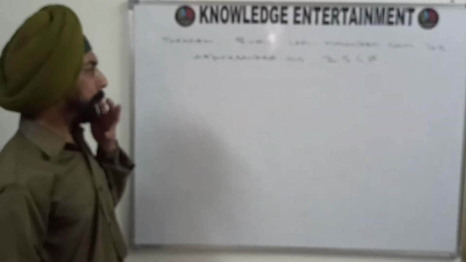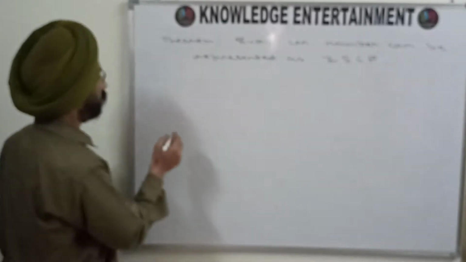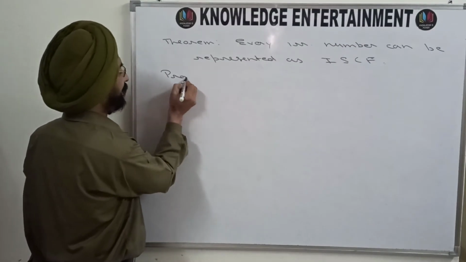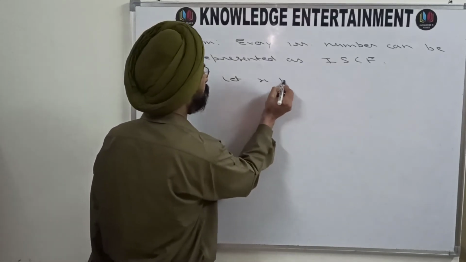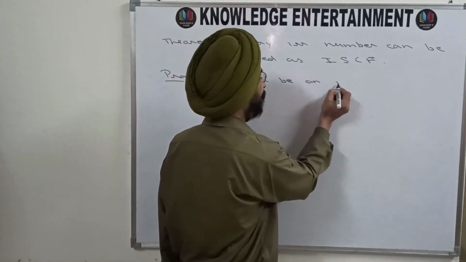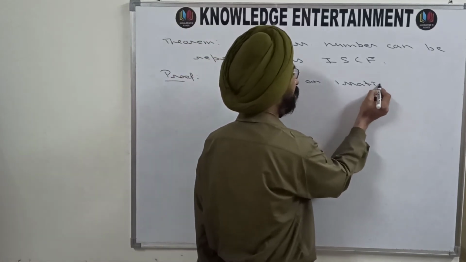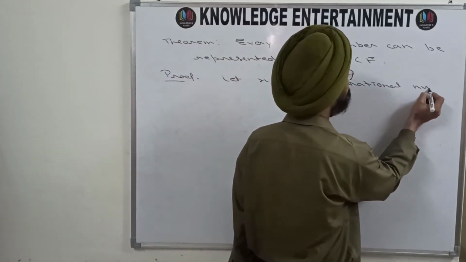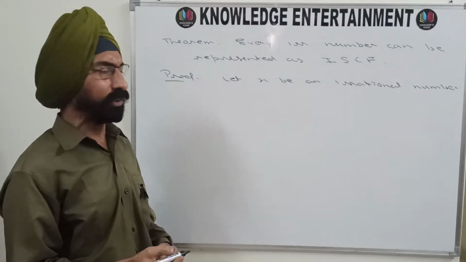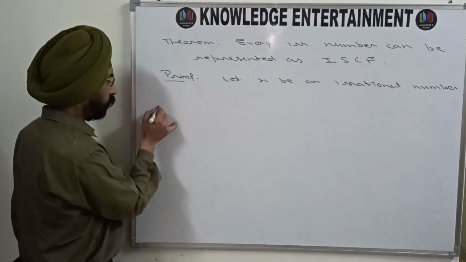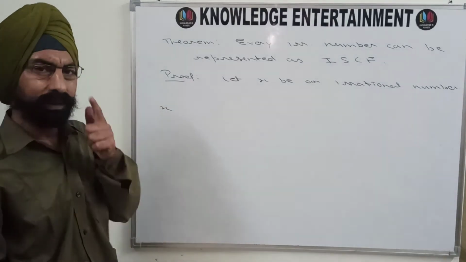So this we are going to prove now. Proof is easy. Let x be an irrational number. The process is very easy and is very interesting as well. Your x is an irrational number.